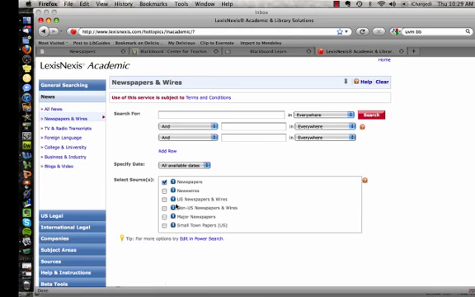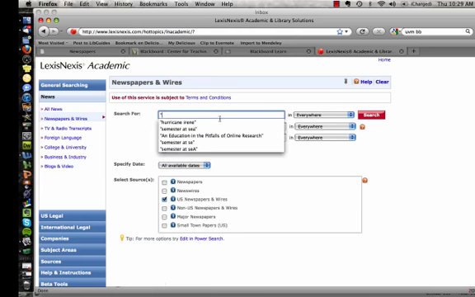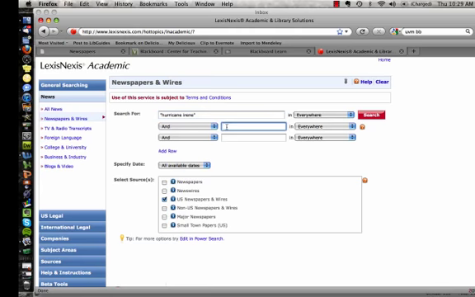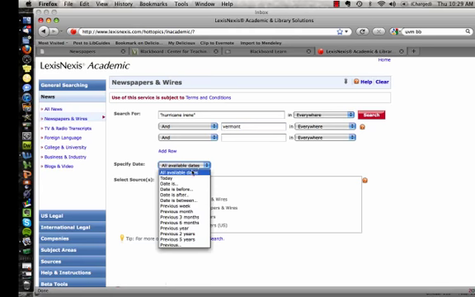And I'm going to say I want to see U.S. newspapers and wires. And I can do another search on Hurricane Irene if I want. And let's actually see what kind of coverage this got nationally. So we'll look at Hurricane Irene, Vermont, what happened in Vermont, but let's see what national papers had to say about it. Again, I'll select dates.